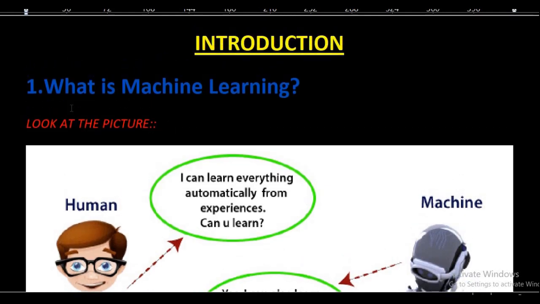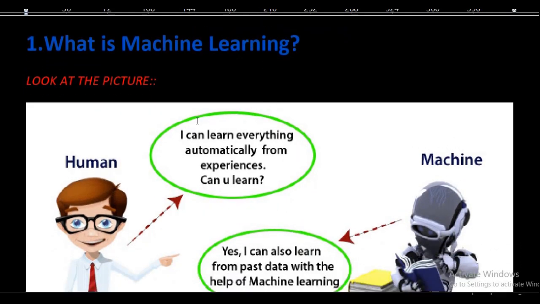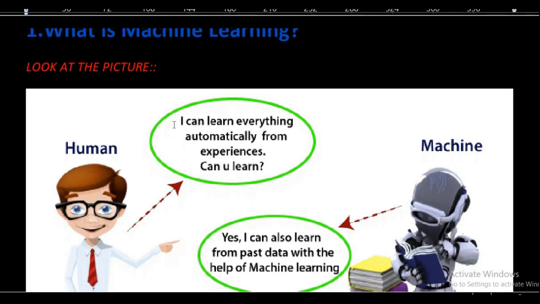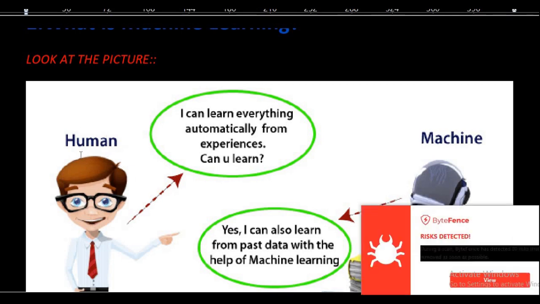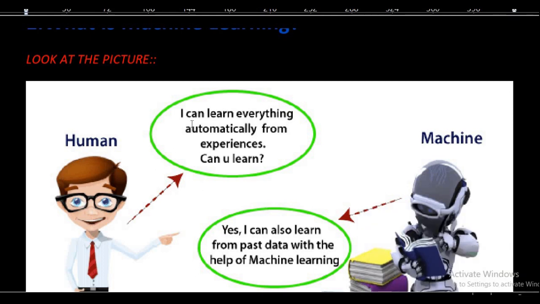Introduction. What is machine learning? I am trying to give the answer to this question with the help of a picture. Now let us see the picture. Here is the human, who says, I can learn everything automatically from experiences.